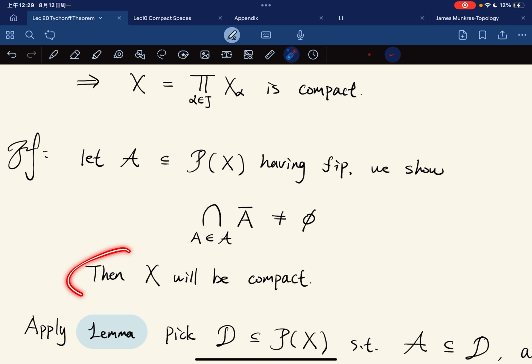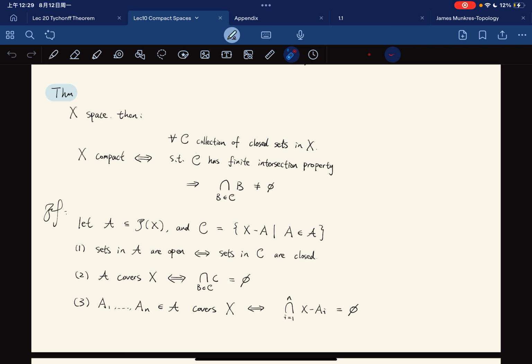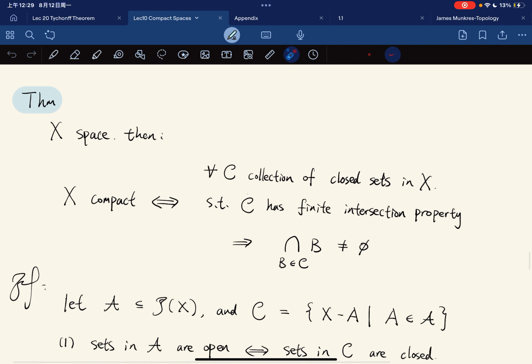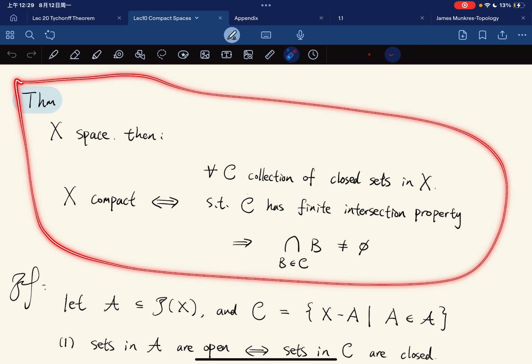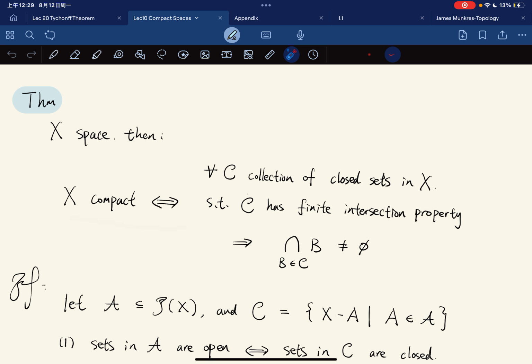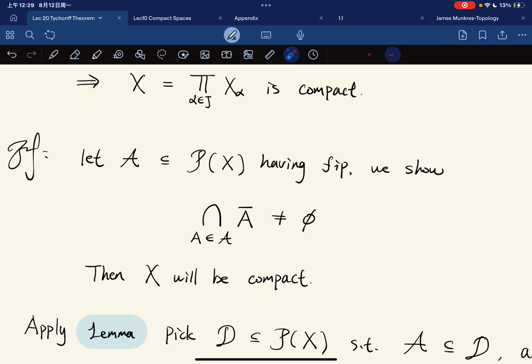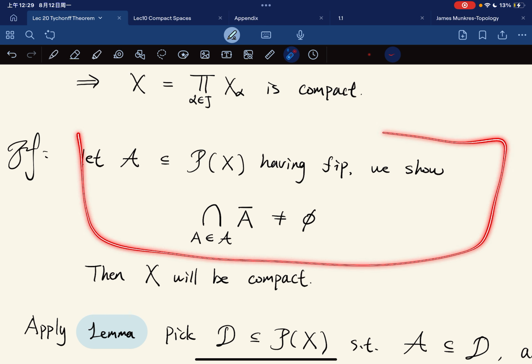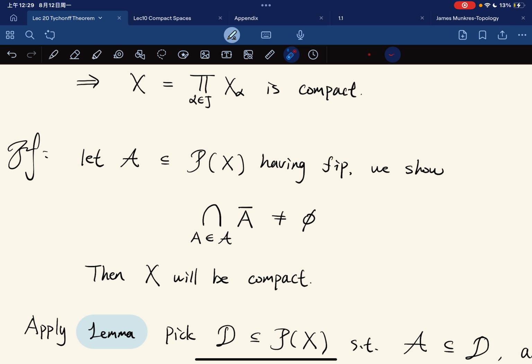And this will show that X is compact, because by lecture 10, X is compact if any collection of closed sets with the finite intersection property has non-empty intersection. So something more general will prove the compactness of X.